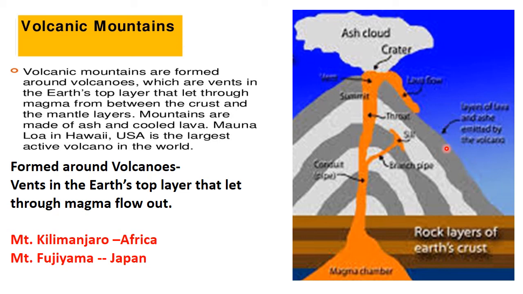Now when there was only the vent, initially it was of this height. Now again the internal forces will push the magma out, then it will gain further height, then further height, and it is still getting its shape and height. So the vent in the earth's top layer lets the magma flow out, and it stops here and cools down. This gives shape to the mountain. Now the examples of volcanic mountains are Mount Kilimanjaro in Africa and Mount Fuji in Japan.